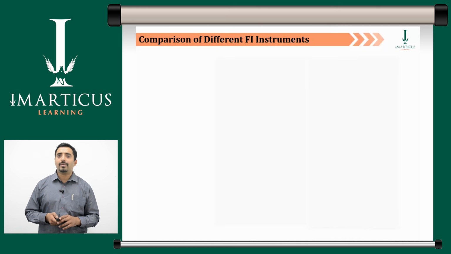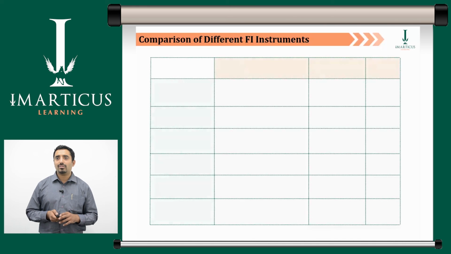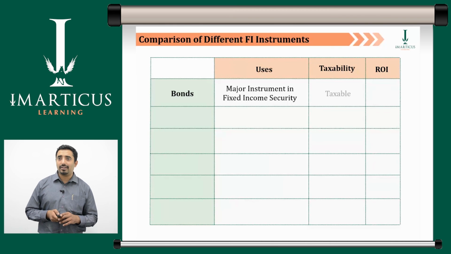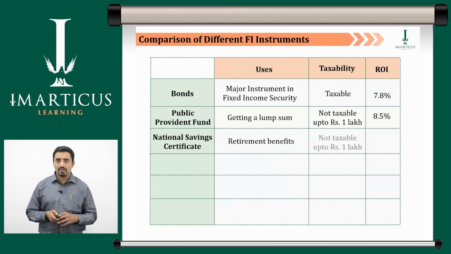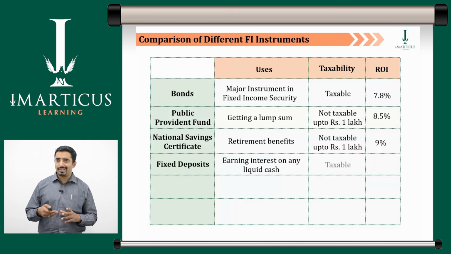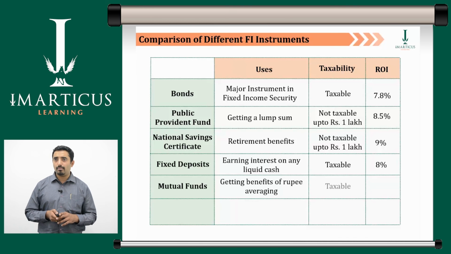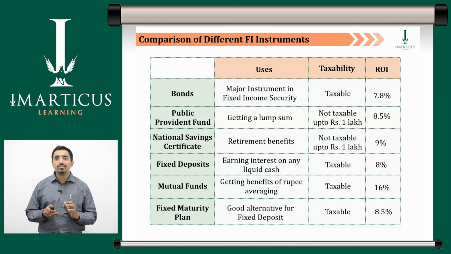Finally, let us compare the various fixed income instruments on certain key parameters like return on investment and taxability. As you can see on the screen, mutual funds offer the highest ROI at 16% while bonds offer the lowest at around 8%. Though these instruments act as good investing schemes, it is completely dependent on the choice that a trader or investor makes based on his risk and return preferences.